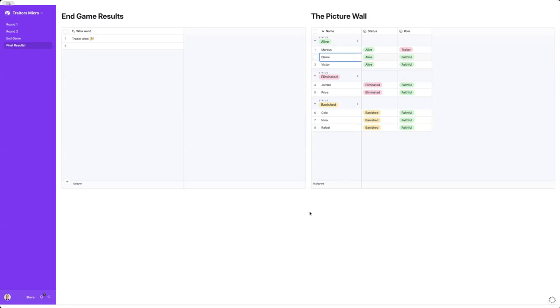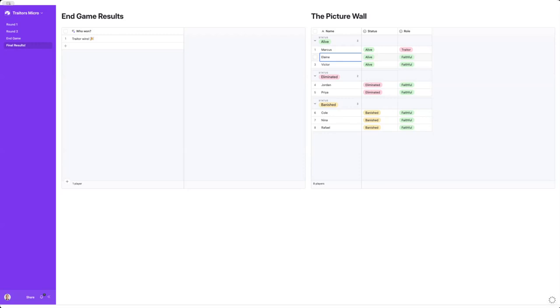So that is my fun little Traitors micro Airtable game. It is just a few tables on the back end, but it is a lot of AI field agents, automations, scripts, formulas, and rollups, tying all this together into a fun little neat game that you can complete in a matter of minutes.